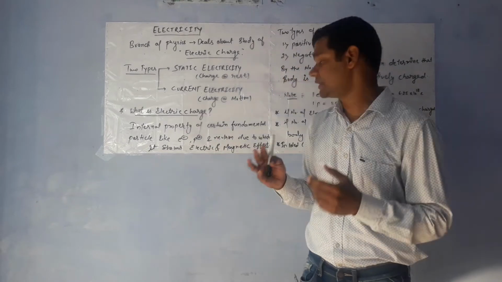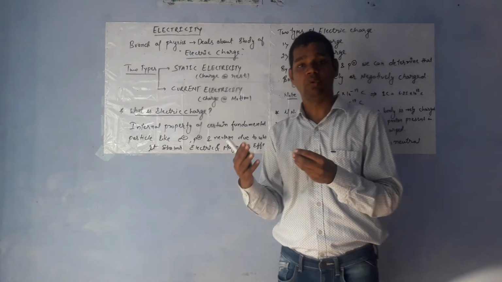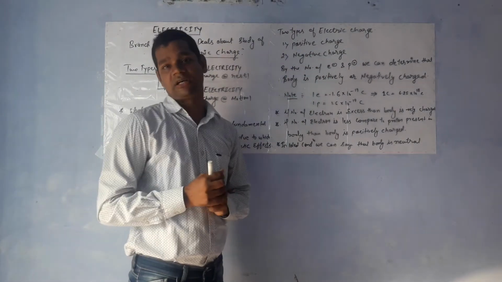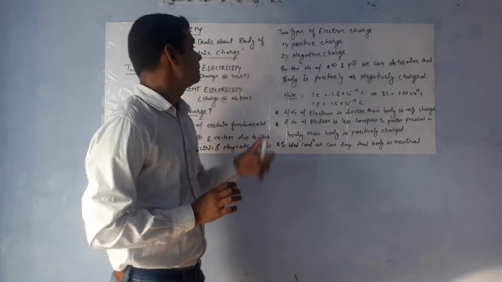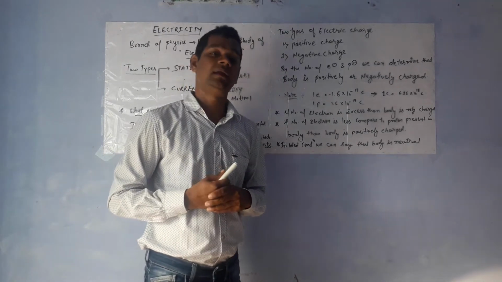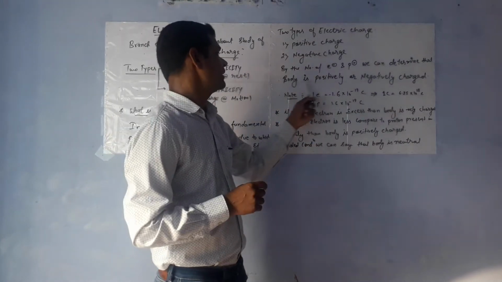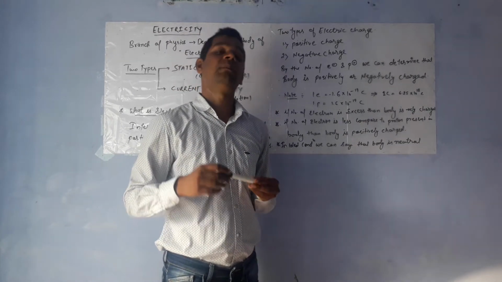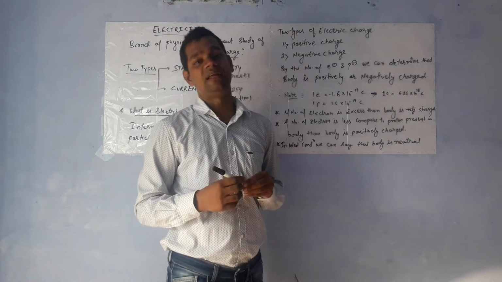That means a body which contains electron, proton, neutron will definitely show the electric or magnetic effect. There are two types of electric charge: positive electric charge and negative electric charge. By the number of electrons and protons, we can determine whether the body is positively or negatively charged.